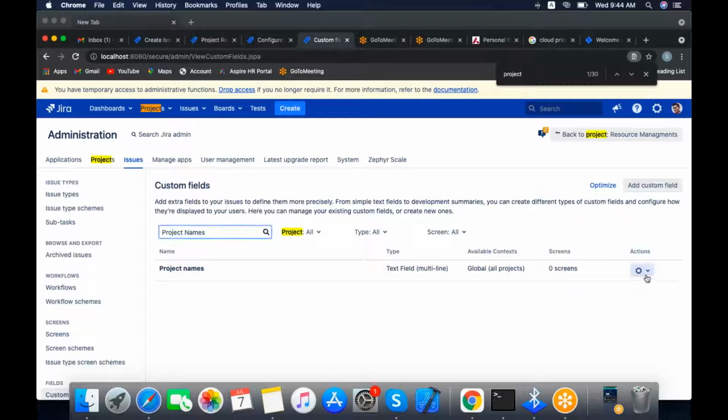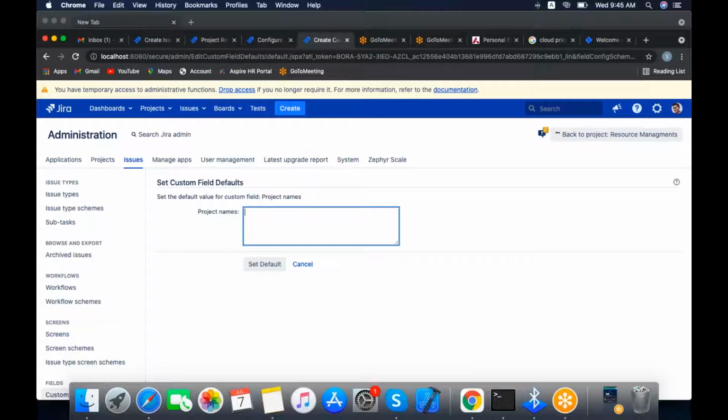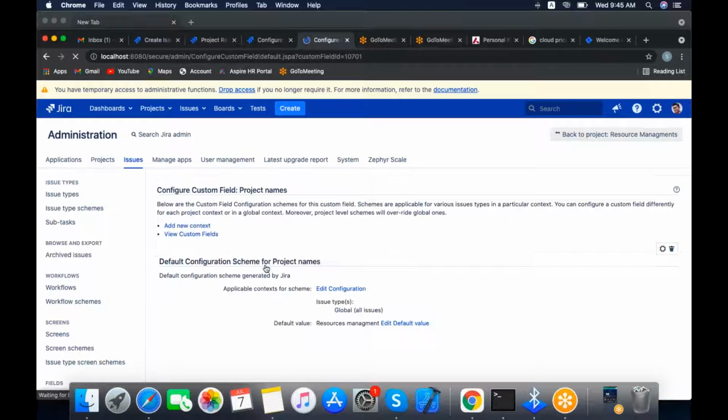For example, if you want to fix one value by default, edit the default value, and you put it as resource management. Set default.